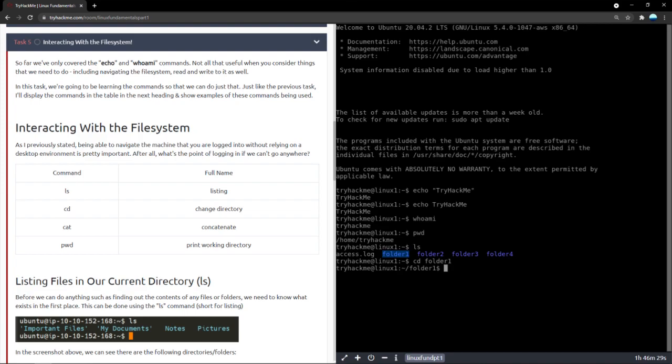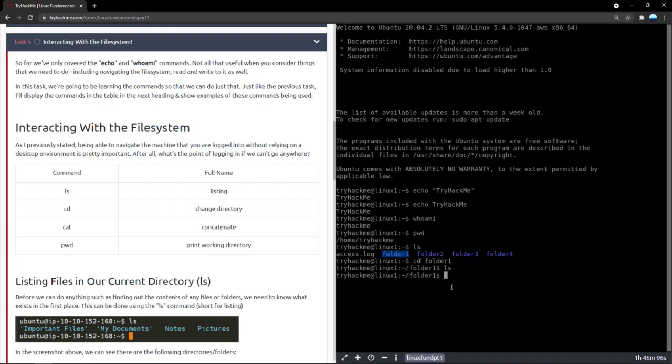Nice. And if you press that, you can see tilde slash folder 1. Tilde being where our terminal initially spawned, which was in home try hack me. And inside that slash, we are in folder 1. Now, if we want to see what is there in folder 1, we press ls. If nothing is written, that means there is nothing inside the folder.